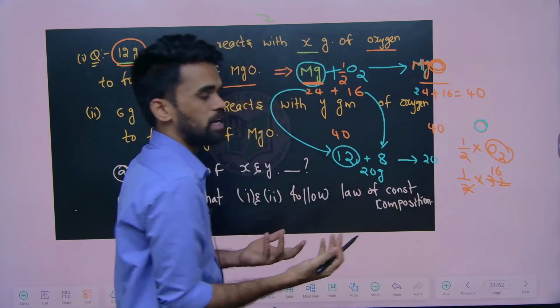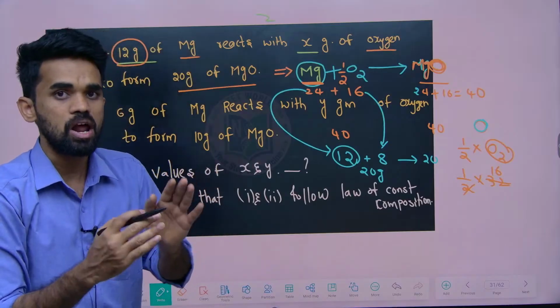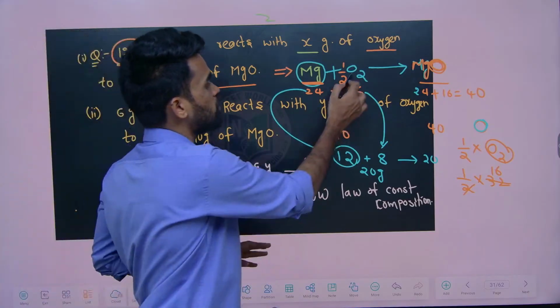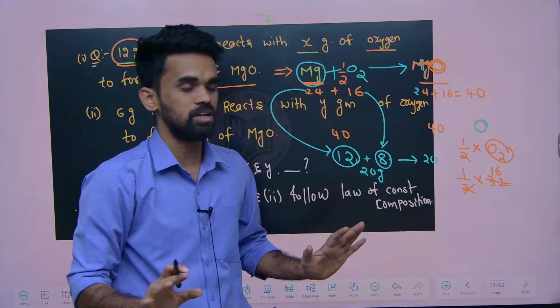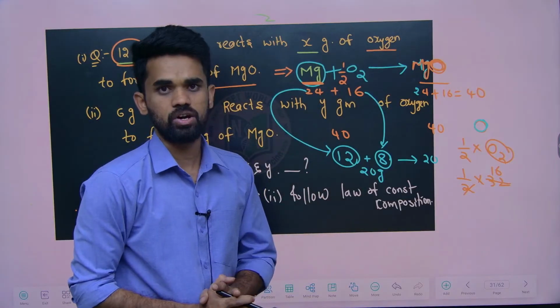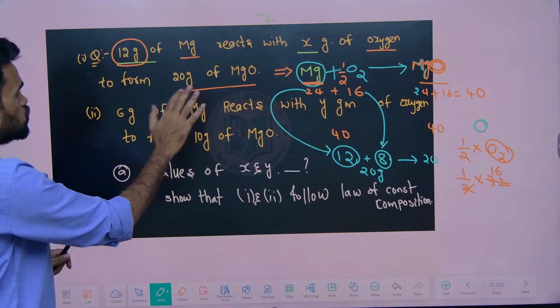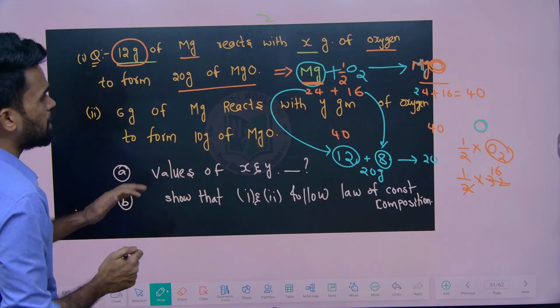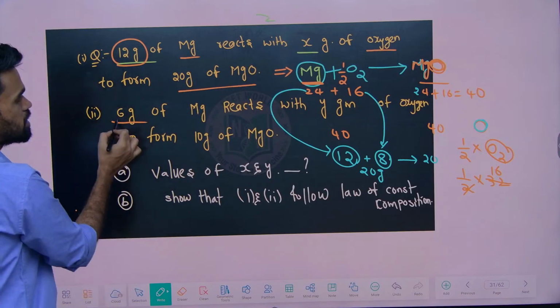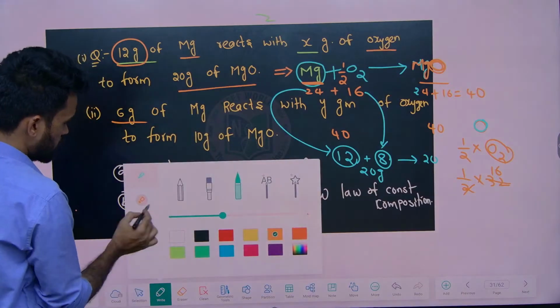So from this also you can understand, this question is following the law of conservation of mass, and the amount of oxygen required is how many grams? 8 grams. Like this you can understand the concept. Okay, so this is about the first question. Similarly, can you do it for the second question? 6 grams of magnesium reacting with